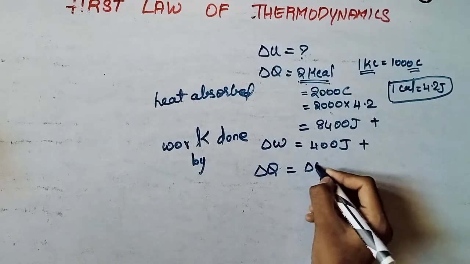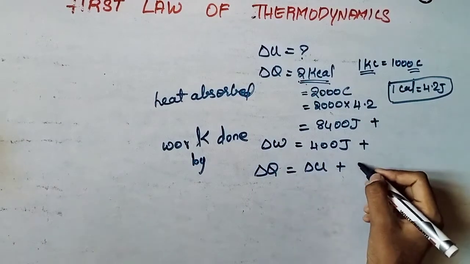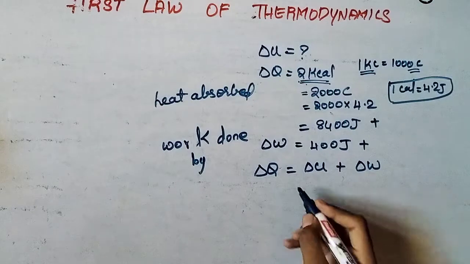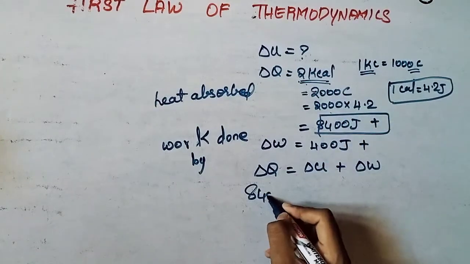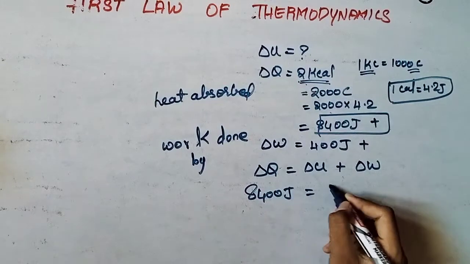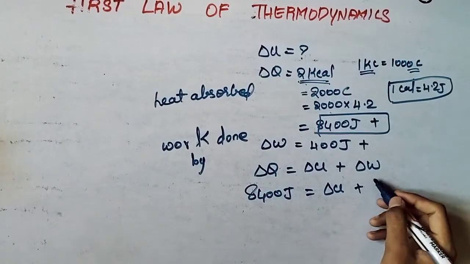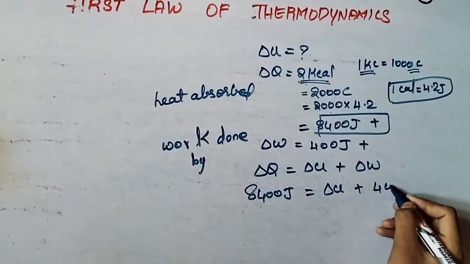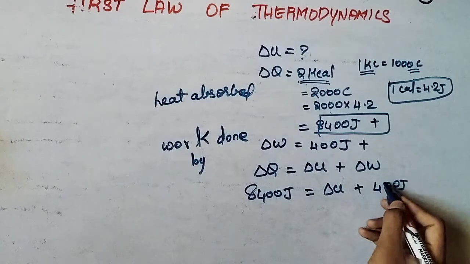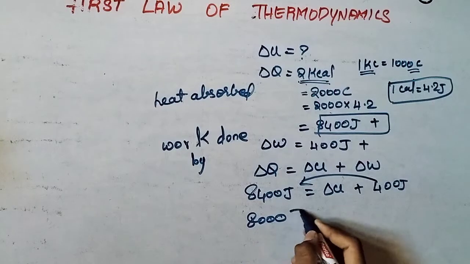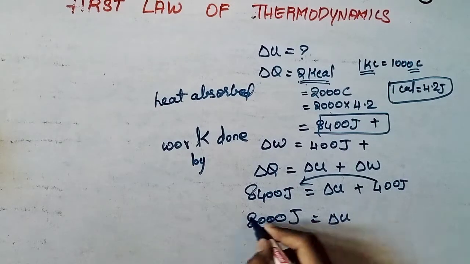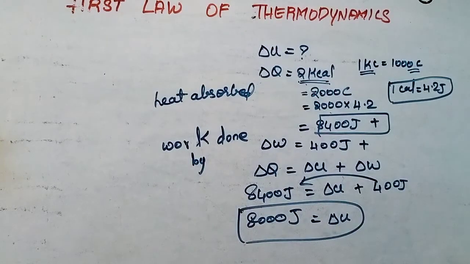Del Q equals del U plus del W. So del Q is 8400 joules. Del U we have to find. Work done 400 joules. So if it goes this side, 8000 joules is the internal energy change. So we have done one numerical now.